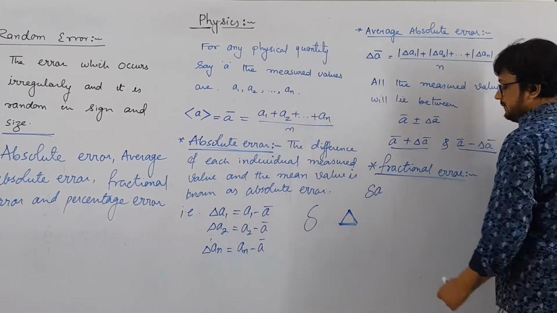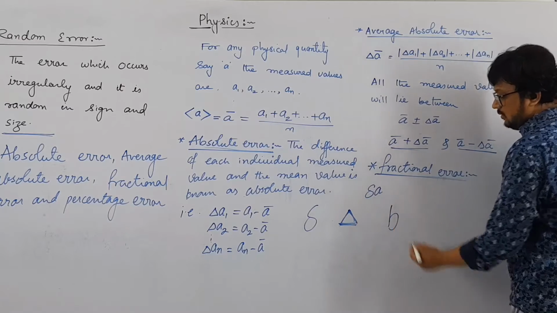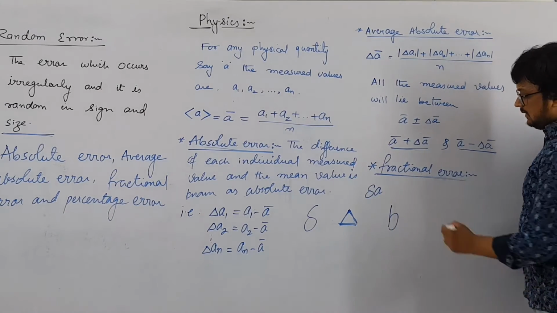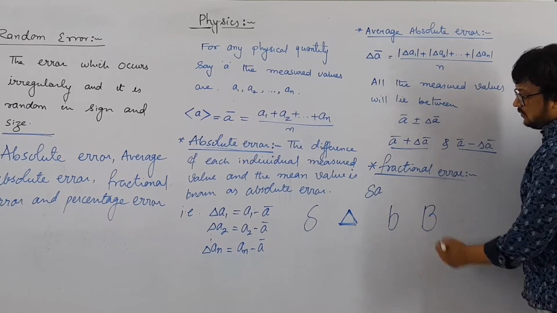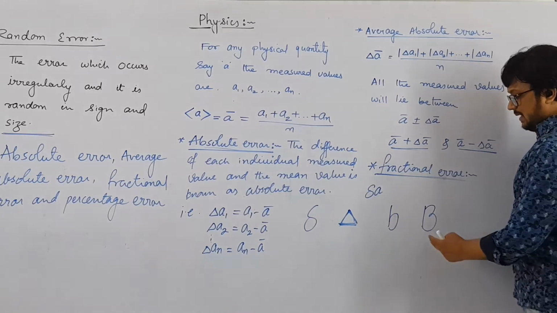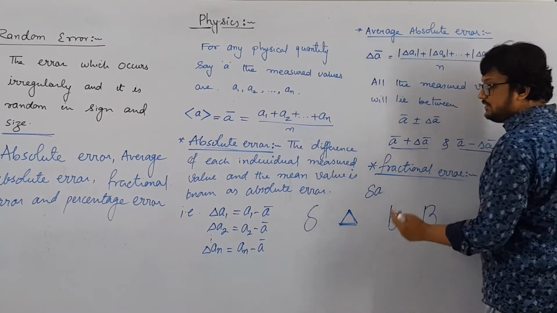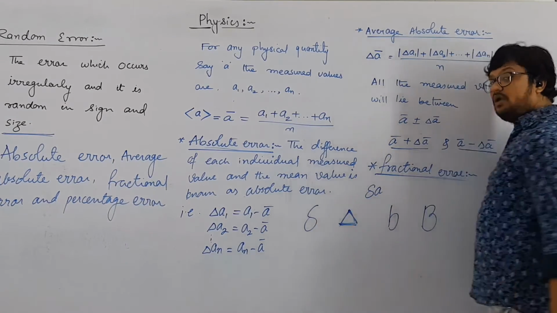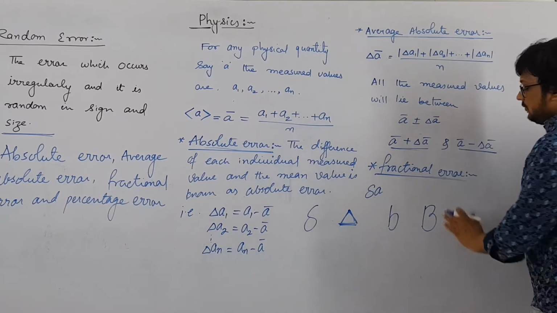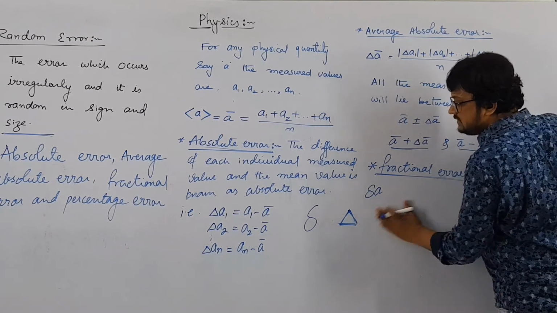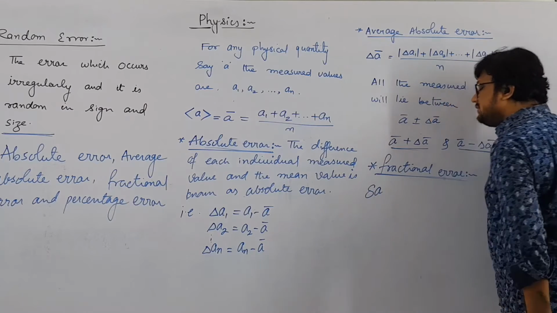It's quite simple. Suppose if I ask you what is this, you will say sir B. Right? What is this? You will say capital B. So this is capital B, this is small b. In the same way, this is capital delta and that is small delta, right? So these both symbols indicate delta only. One is capital delta, while the other one is small delta.